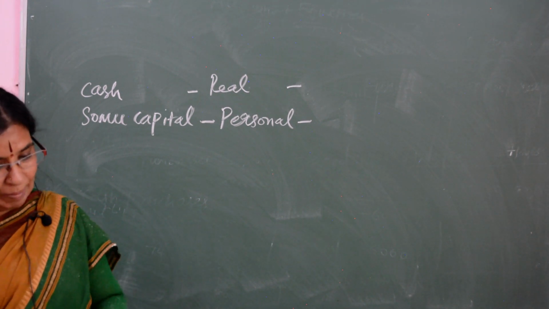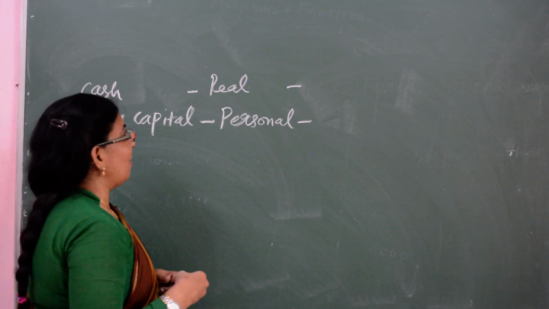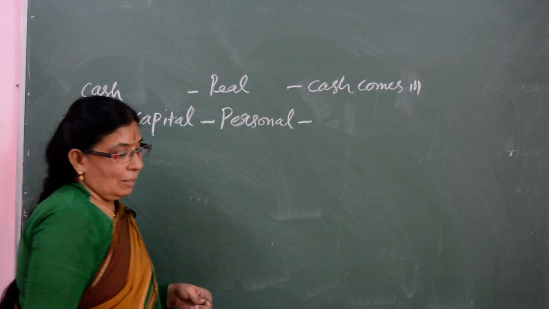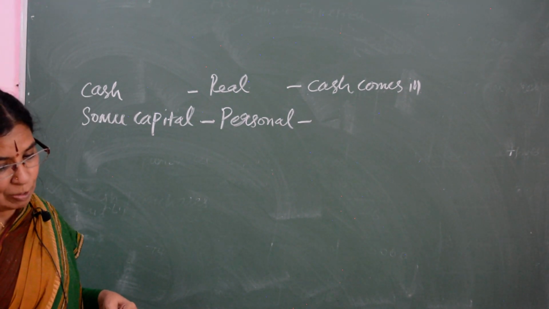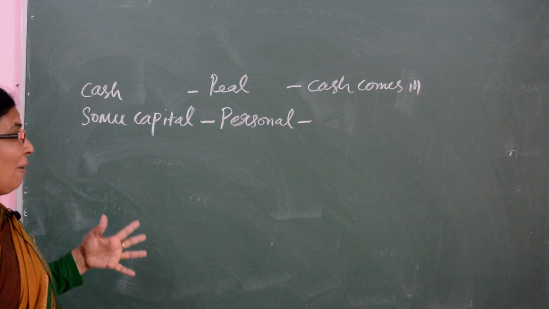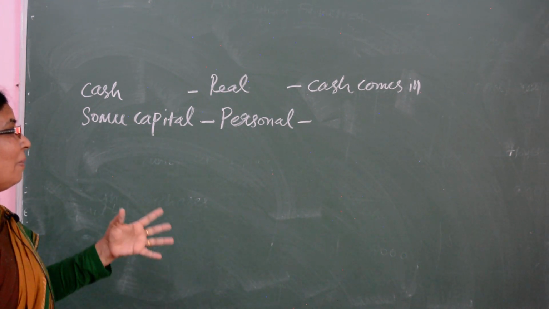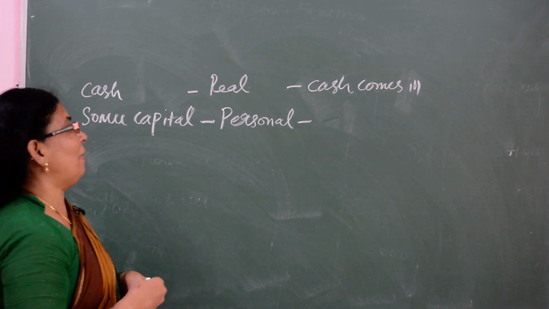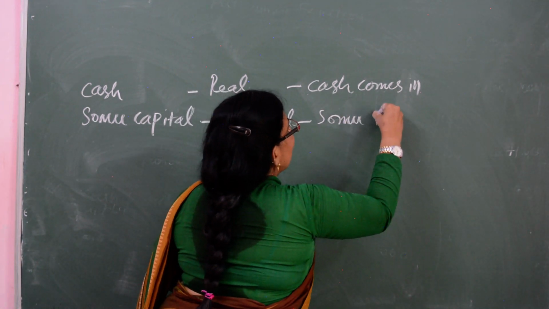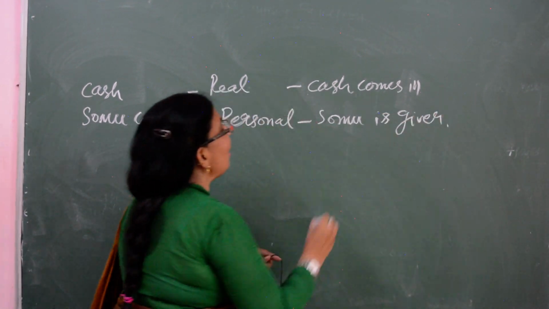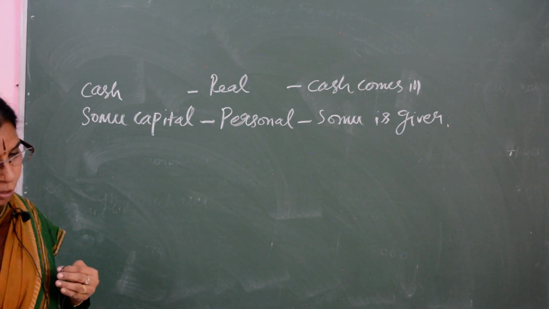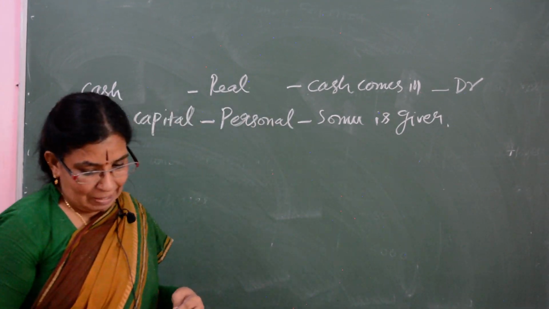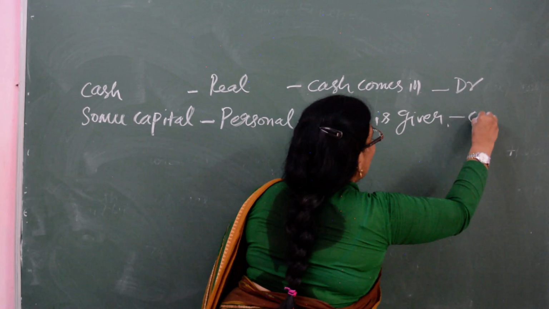Somu commenced business with the cash. Okay, the cash is coming inside our business. So cash comes in. And then personal account: here Somu's capital is the personal account. Somu is the giver. Somu is starting the business with the cash. Somu is bringing the cash into the business. So Somu is the giver. Whenever cash comes in, what do you have to do? We have to debit. Whenever Somu is the giver, debit the receiver, credit the giver. Okay. So we have to write credit.